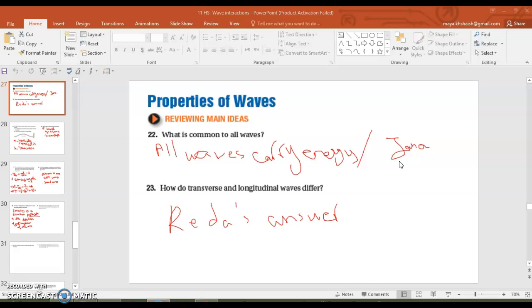And how do transverse and longitudinal waves differ? We had Rida answer this question by defining the two types of waves. The transverse wave is a disturbance in which the particles of the medium vibrate in a direction perpendicular to the direction of propagation of the wave. However, the longitudinal wave is a wave in which the particles of the medium through which it propagates vibrate in a direction parallel to the direction of propagation of the wave.